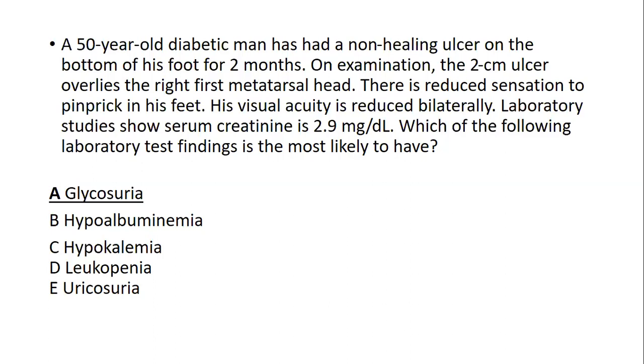So in this scenario, keeping in mind this straightforward answer, it's a very simple MCQ, but it may be complicated for someone who may not be seeing the whole scenario. Even if the word diabetic is omitted from here, you have to see which type of abnormality he is having. It does not go with any other condition. All three other findings, which are visual acuity, loss of sensation, and the serum creatinine rise, are also complications of diabetes. So in this case, glycosuria is the most suitable answer.